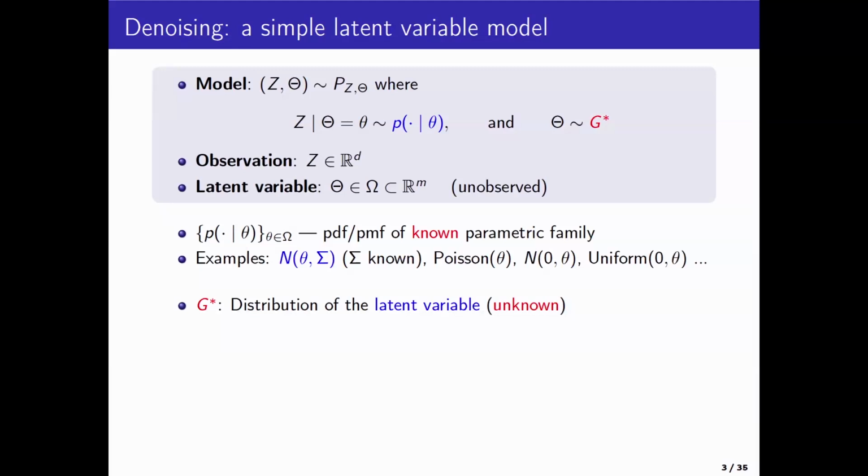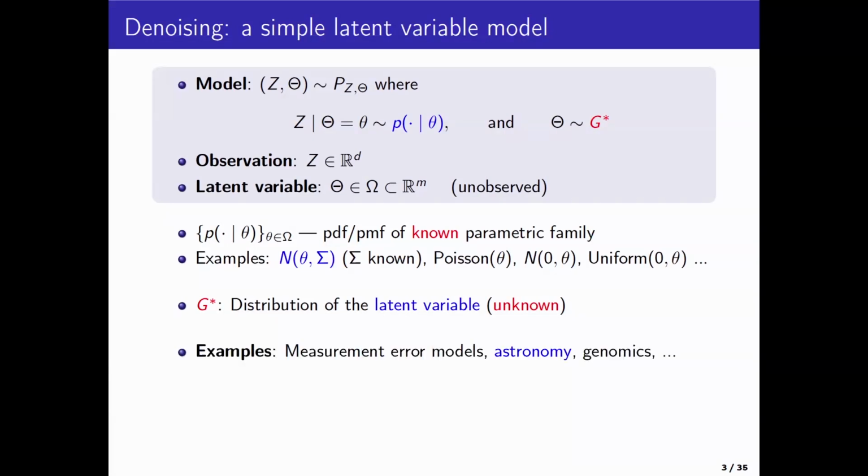And given theta, I observe Z. Think of this just being, you add a normal perturbation to theta. Okay? And the likelihood function is assumed to be known. G star is the unknown. If you think of it as a Bayesian model, G star could be the prior distribution. But I like to think of it as the latent variable distribution.